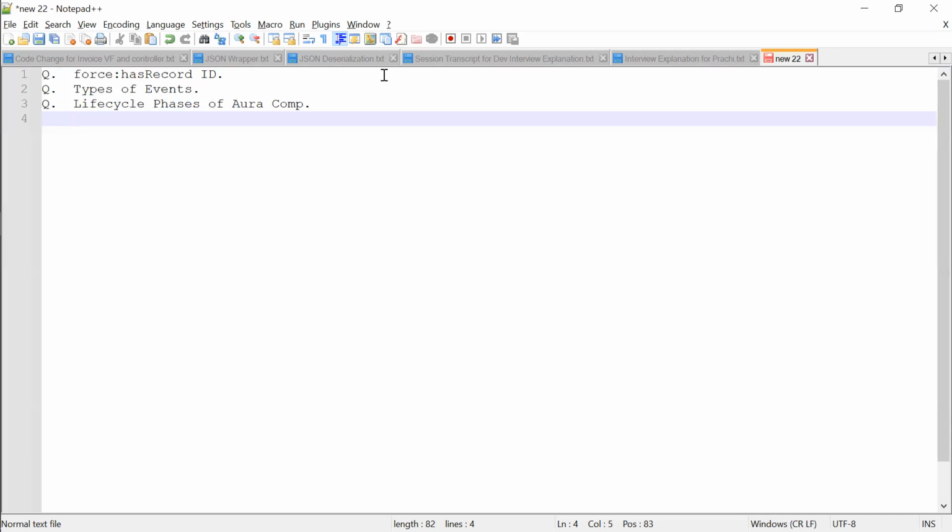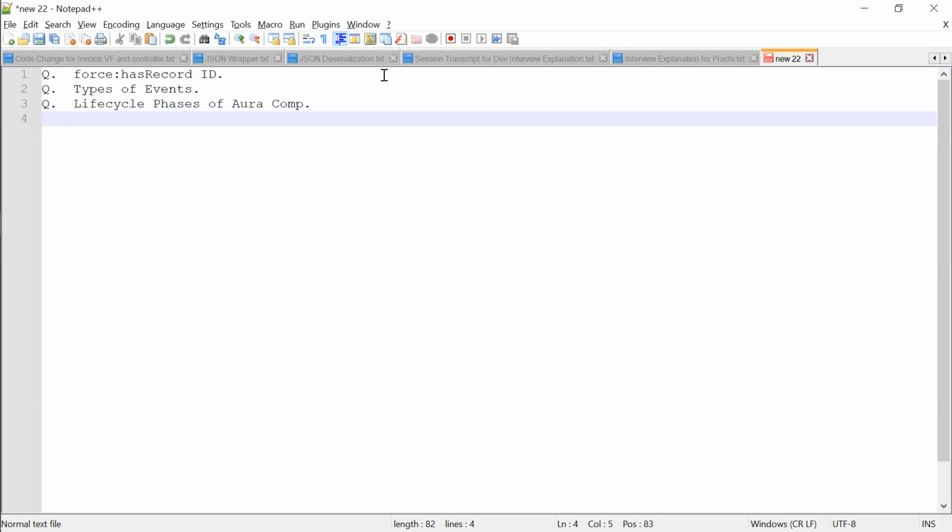And finally, we can call the custom renderer events. The custom renderer: I believe you know about the bundles present in the Aura component. There are several bundles like component, application, helper, controller. If you explore, you will find there is a render file as well in the bundle.